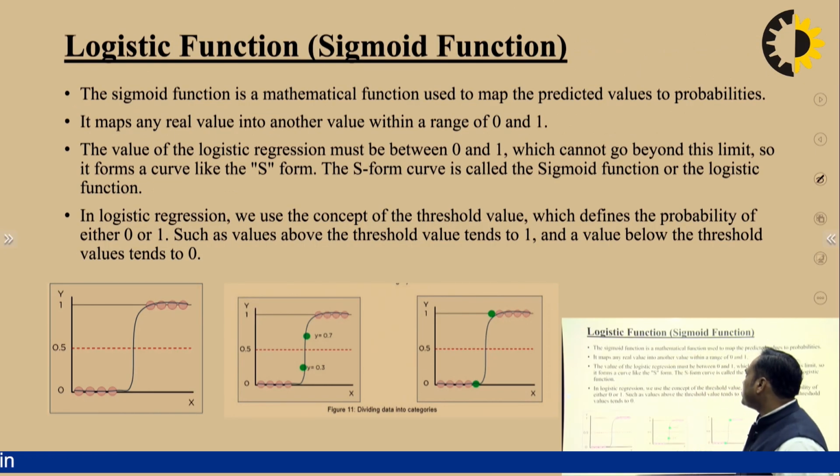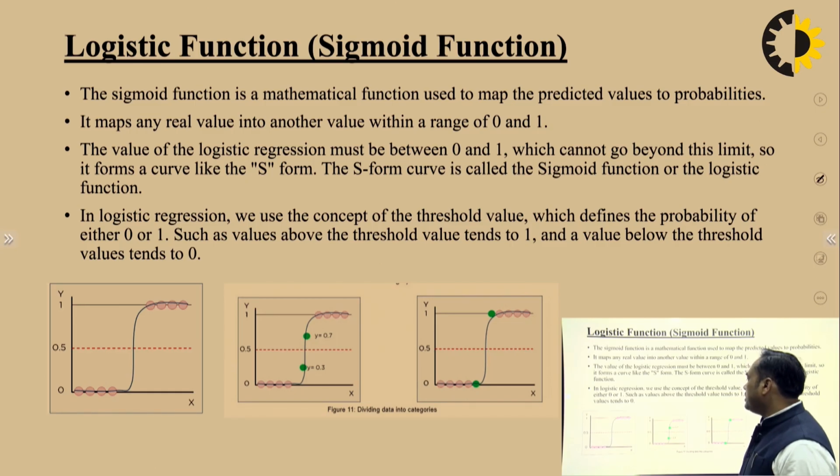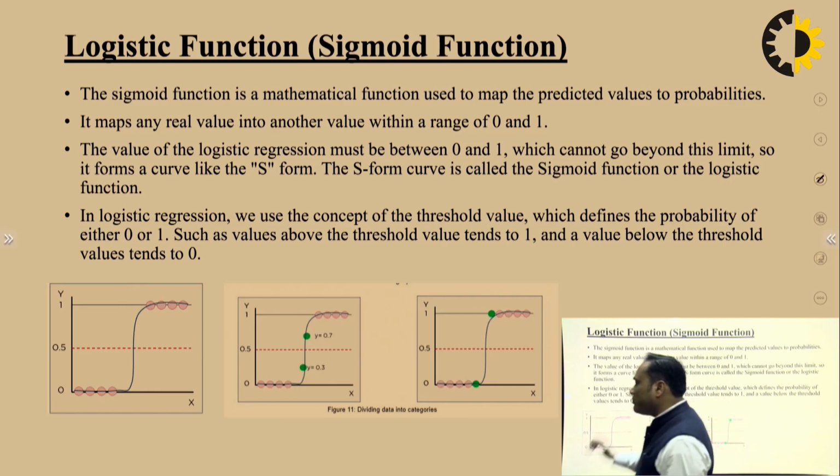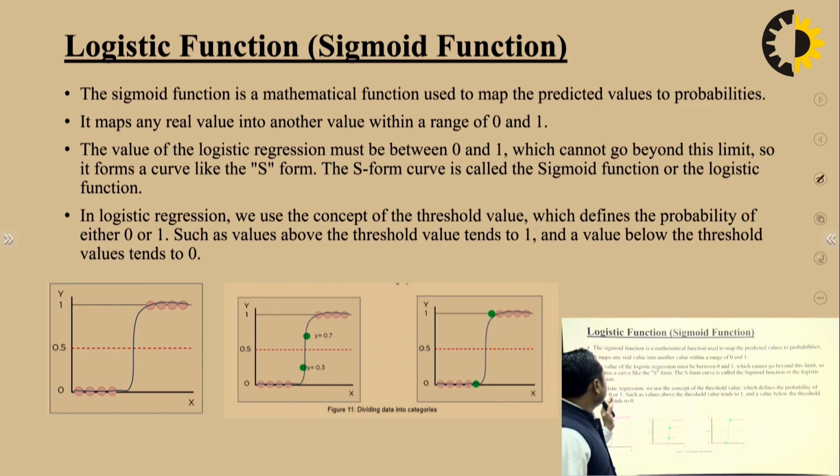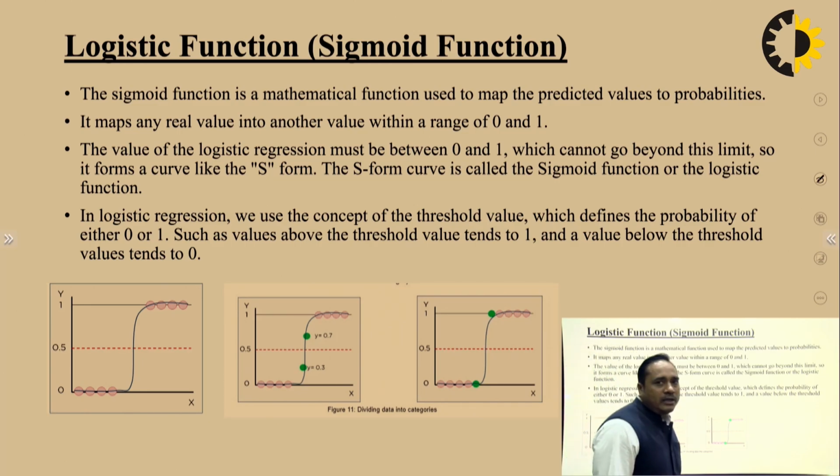Similarly, logistic regression is a sigmoid function. It is not a straight line function. So from the value of x and the value of y, we get the sigmoid shape. This is the sigmoid function on the basis of the probability value. In the first point, the sigmoid function is a mathematical function used to map the predicted value to probability. Second point, it maps any real value into another value within the range of 0 and 1.